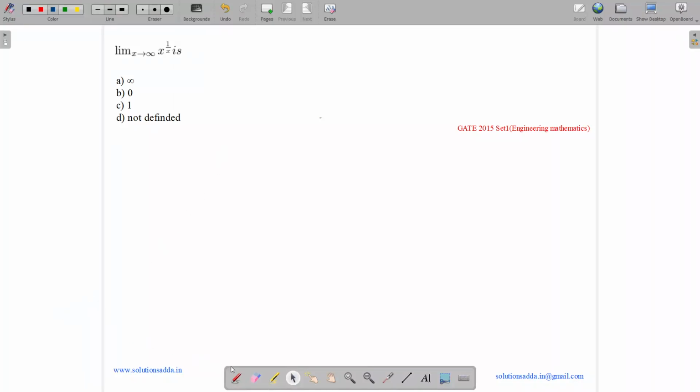This question belongs to engineering mathematics subject and was asked in GATE CSE 2015. So the question states, limit x tends to infinity, x raised to the power 1 by x is infinity, 0, 1 or not defined. Let us see. So the expression is limit x tends to infinity, x raised to the power 1 by x. Applying exponentiation of logarithm, let us take the limit out. We have limit x tends to infinity, exponentiation of logarithm of x raised to the power 1 by x.